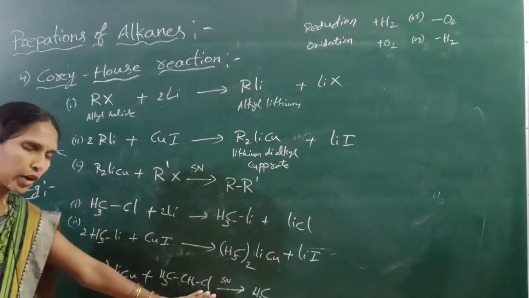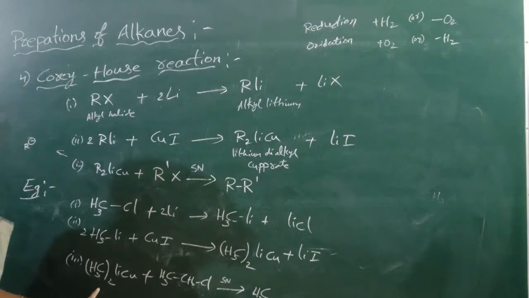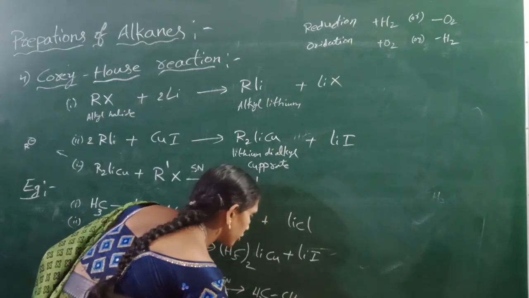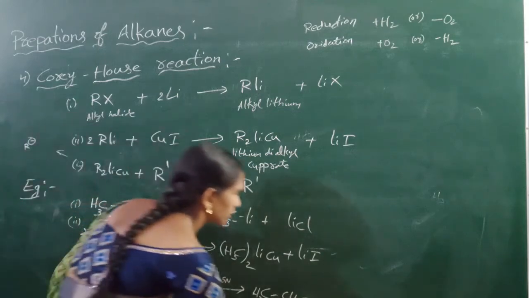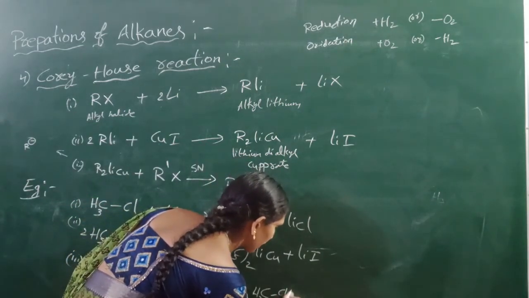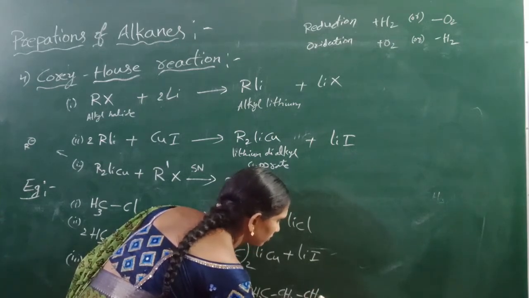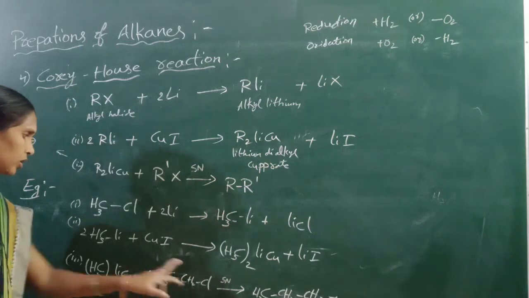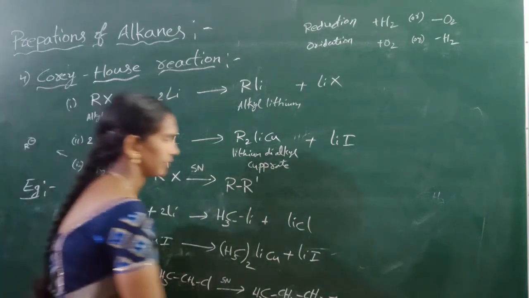So this chlorine is replaced by this nucleophile, CH3 minus, giving CH3CH2CH3, plus the remaining CH3Cu plus LiCl.